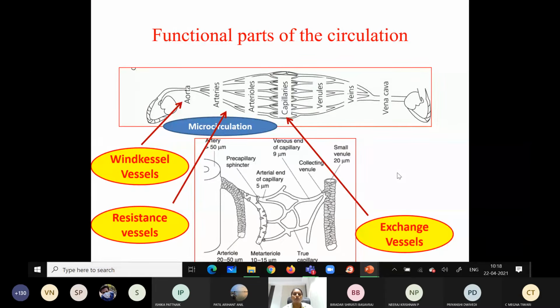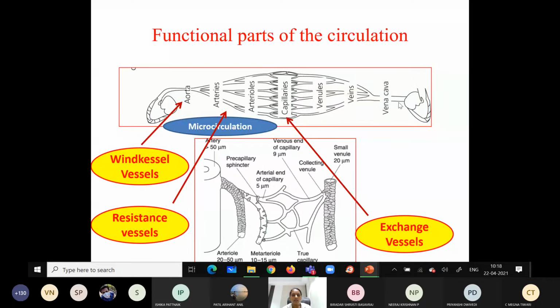Okay. So the veins are the major part of the vascular system where the blood will be collected. They are the part of the vascular system where the blood will be accumulated. So why will the blood be accumulated in the venous compartment? Because of the low pressure.